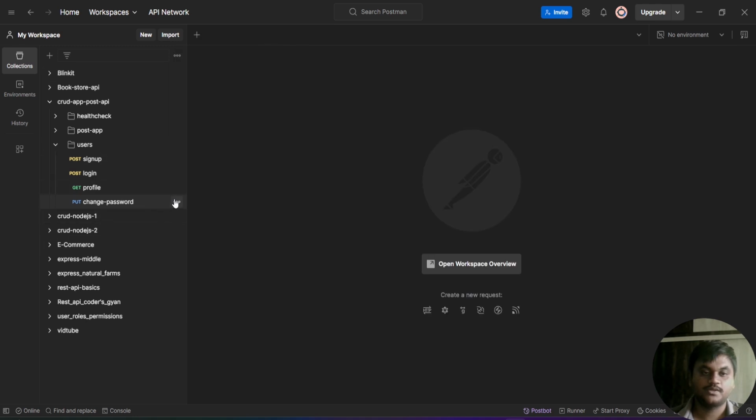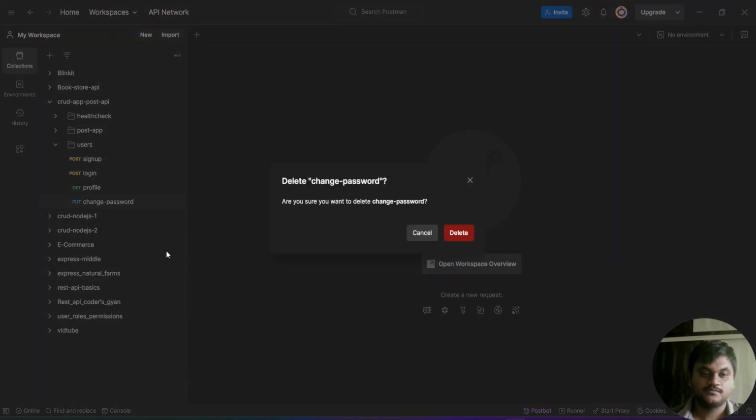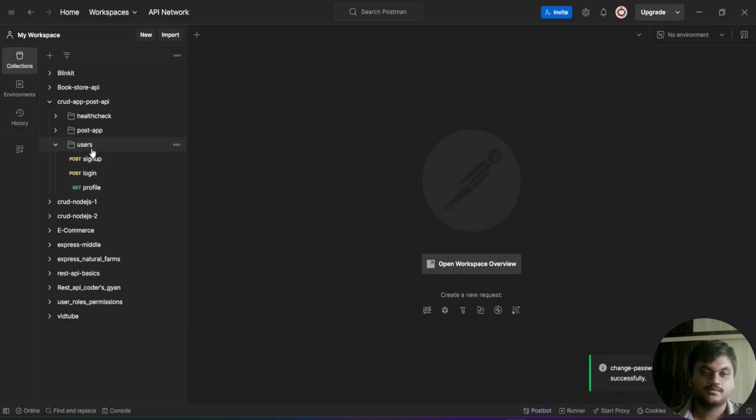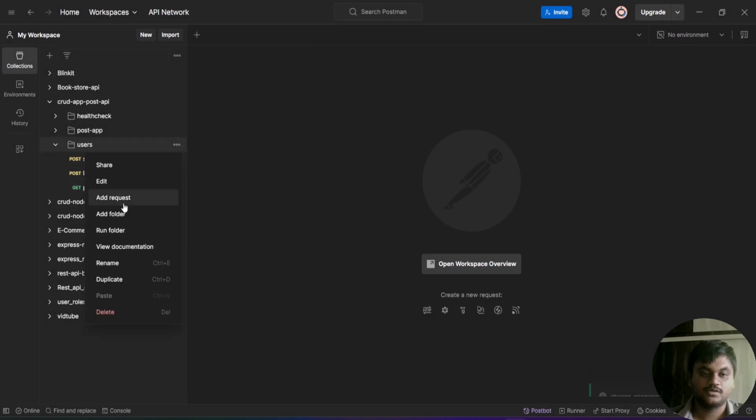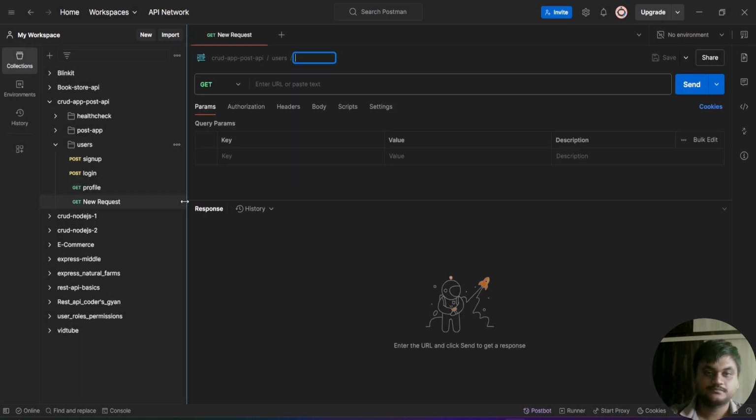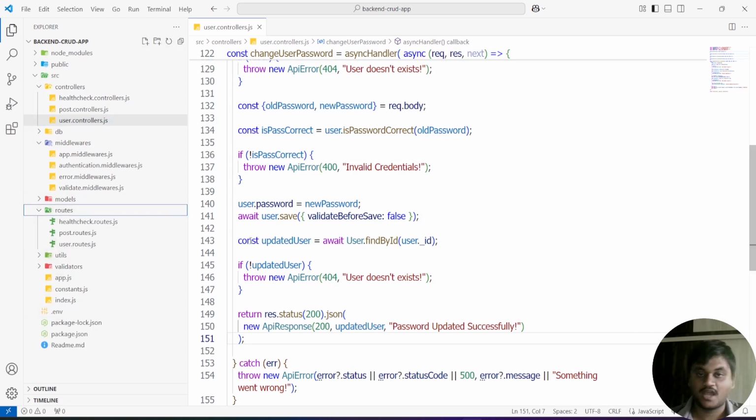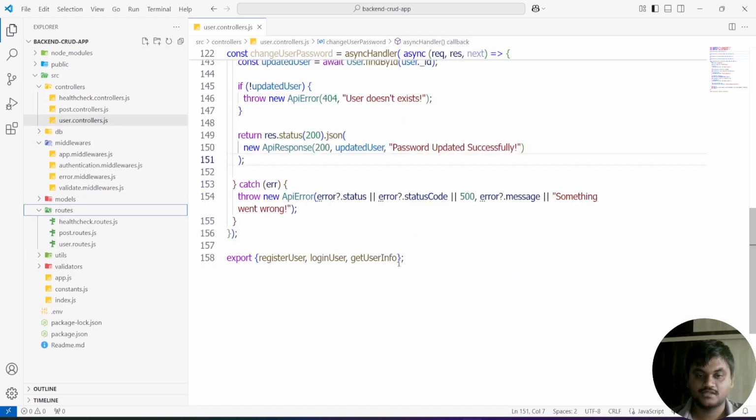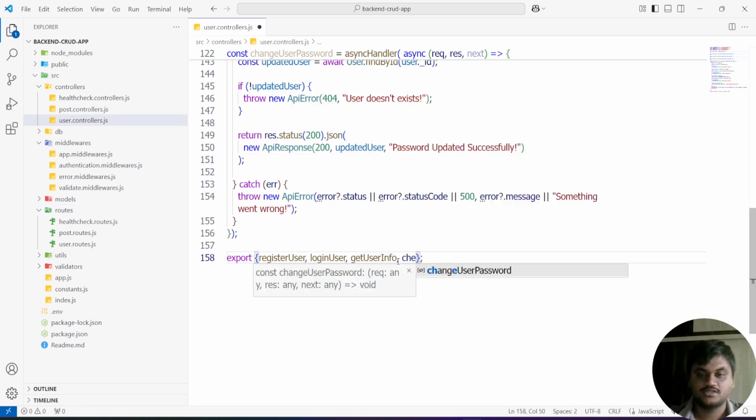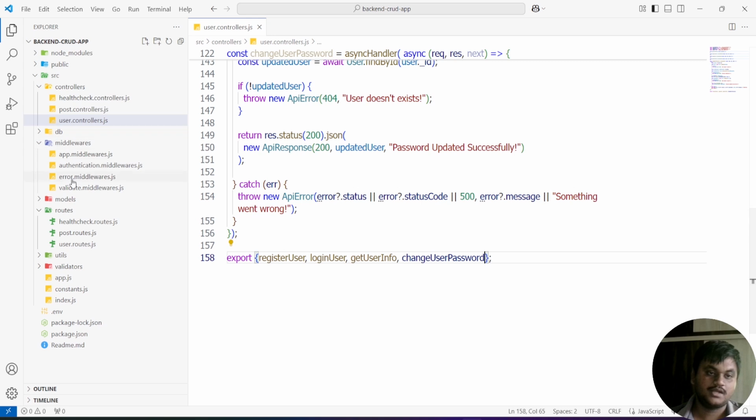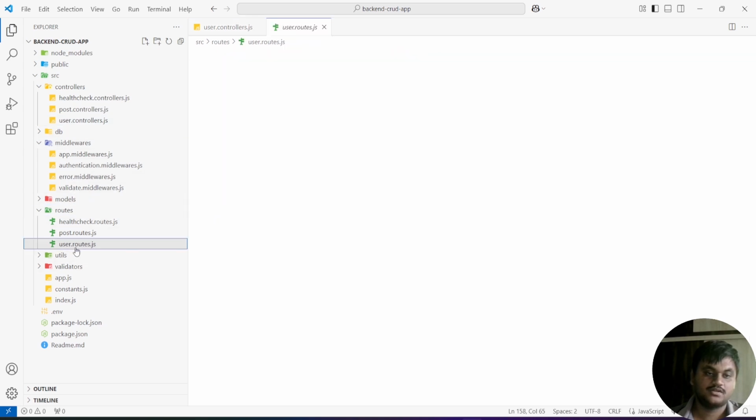Come to the Postman, open the Postman application. I'm going to delete this previous thing and create one more request. You can call it change password. But before creating this, you have to run the application. Here in the routes part, I haven't configured this yet. First, you have to export this changeUserPassword and come to the routes folder.